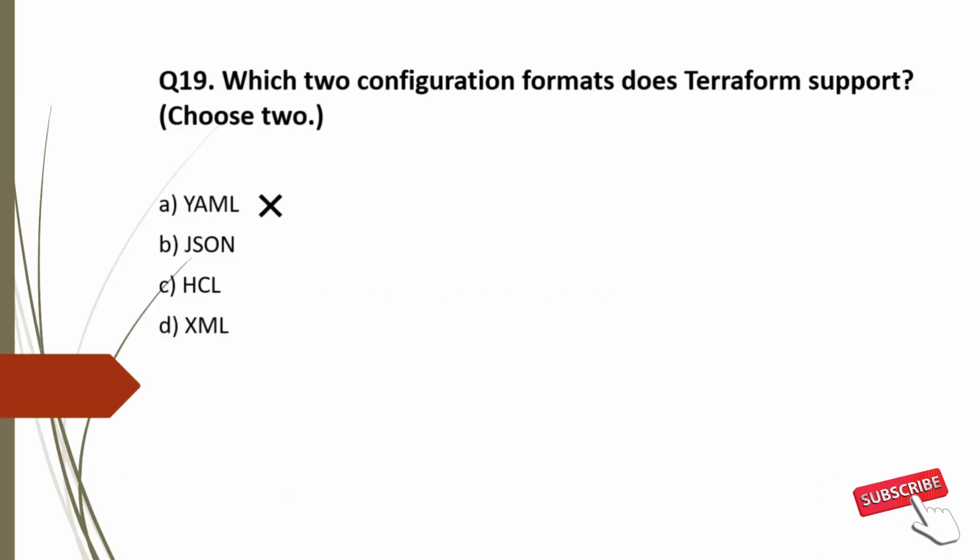So option A is incorrect. Option B JSON and option C HCL both are correct. And the last option XML is incorrect. So the correct options for question 19 are option B and C.